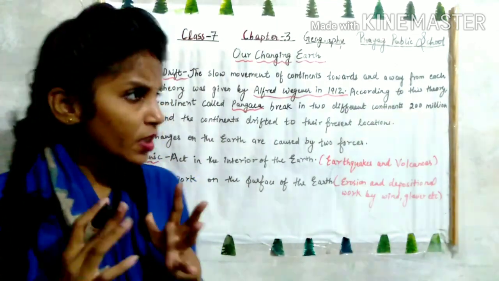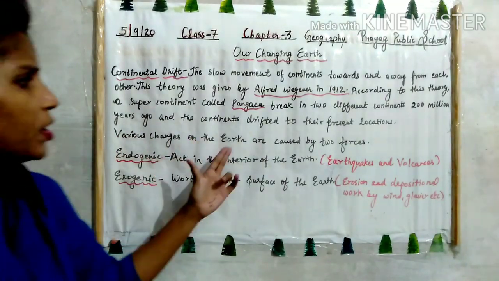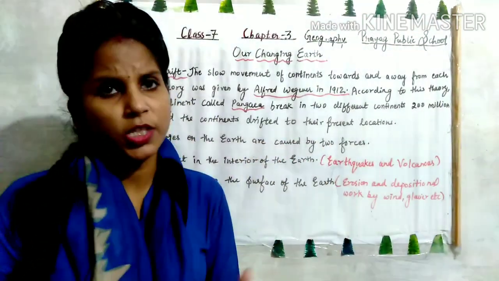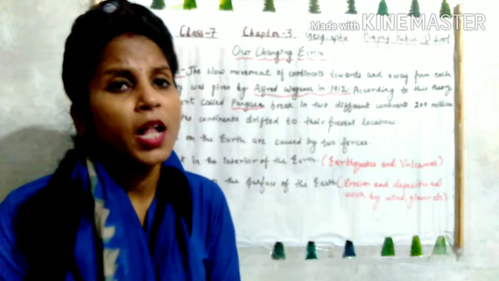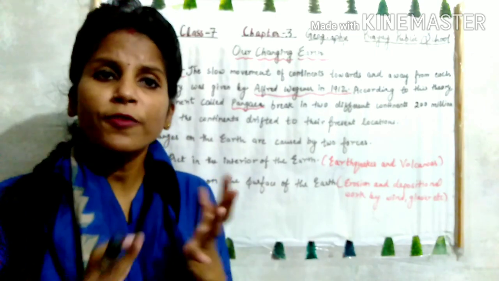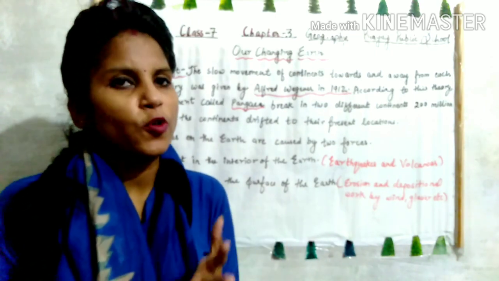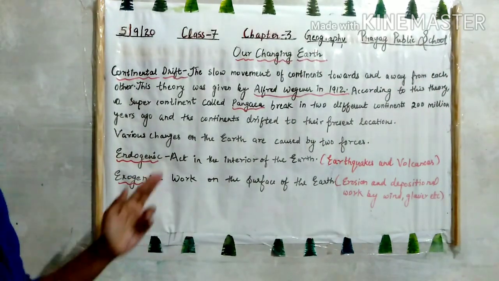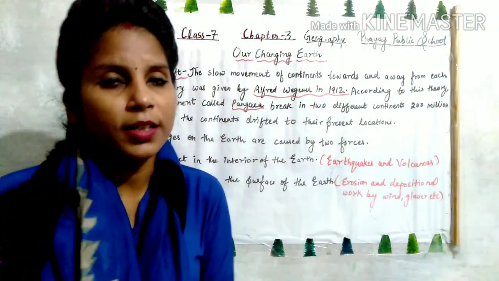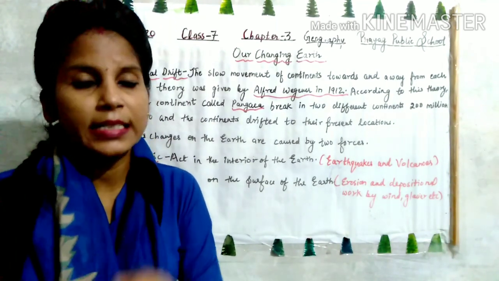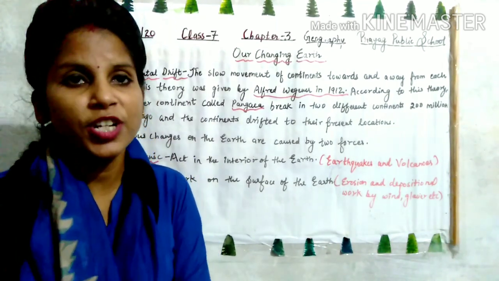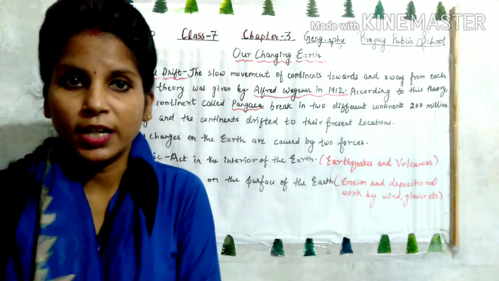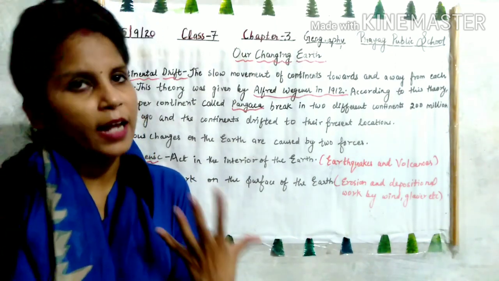Okay, so various changes on the earth are caused by two forces. One force is external and one force is internal. Endogenic forces act in the interior of the earth. These are forces which act internally and are called endogenic or internal forces of the earth, such as earthquakes and volcanoes.